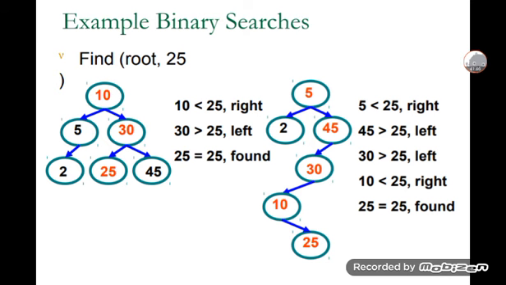In this, the tree is divided into 5 and the remaining part, and 5 is divided into 2 and 45. In that, 45 is greater than 25, so 45 is divided into 30. 30 is greater than 25, that is a left subtree. And then 10 is less than 25, that's why that is a right subtree. And then 25 is equal to 25, it will be found. This is about a binary search tree.